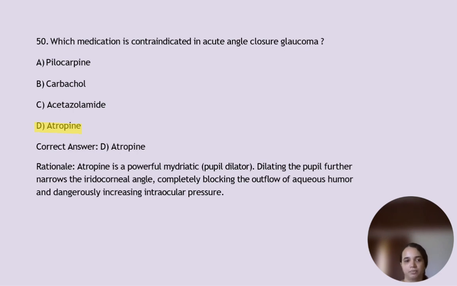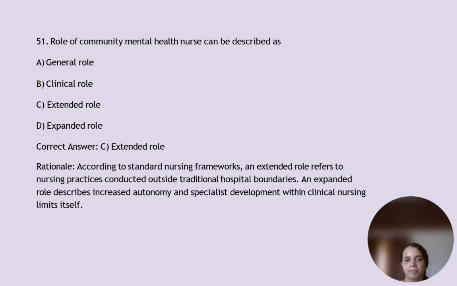Role of community mental health nurse can be described as option C, extended role. According to standard nursing frameworks, an extended role refers to nursing practices conducted outside traditional hospital boundaries, whereas an expanded role describes increased autonomy and specialist development within clinical nursing itself.